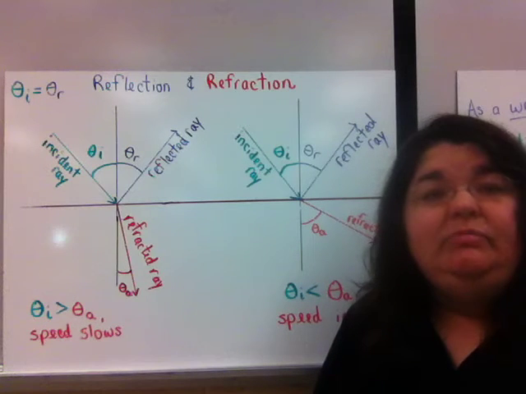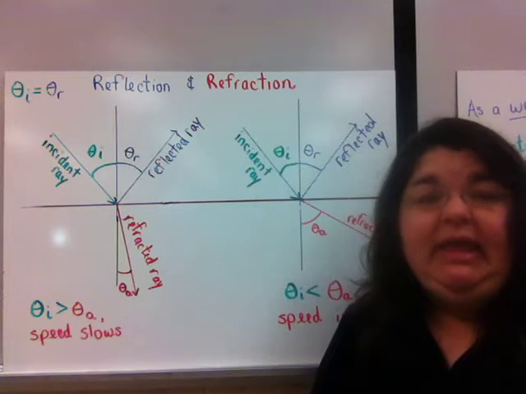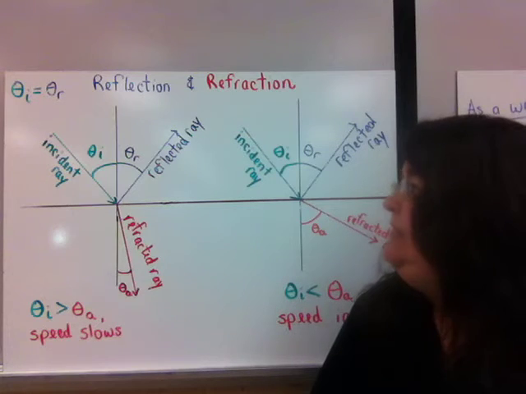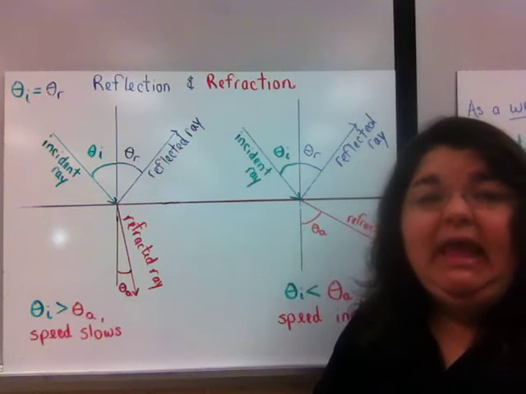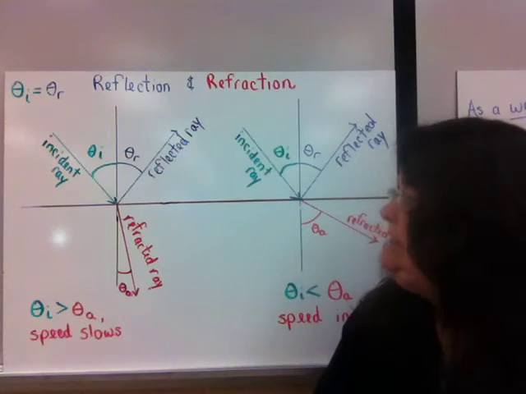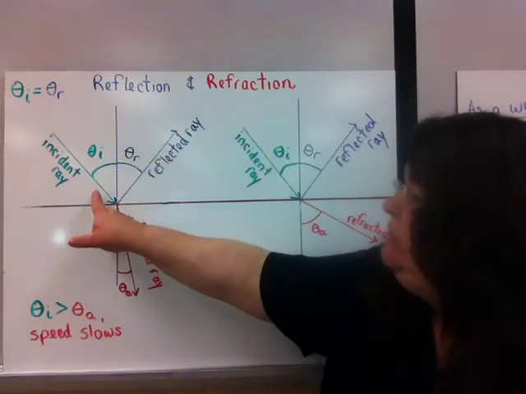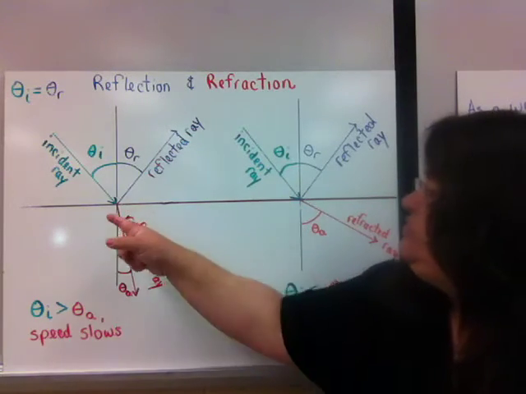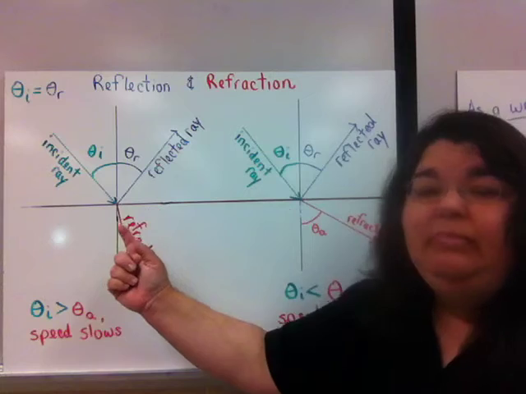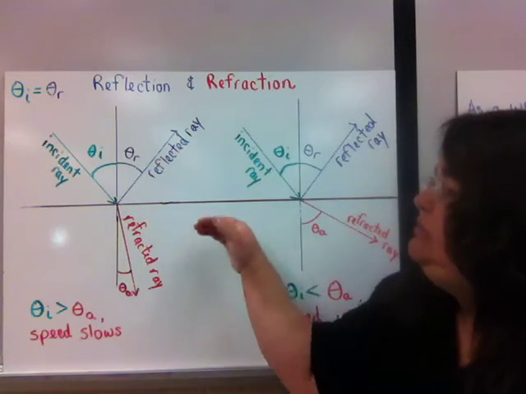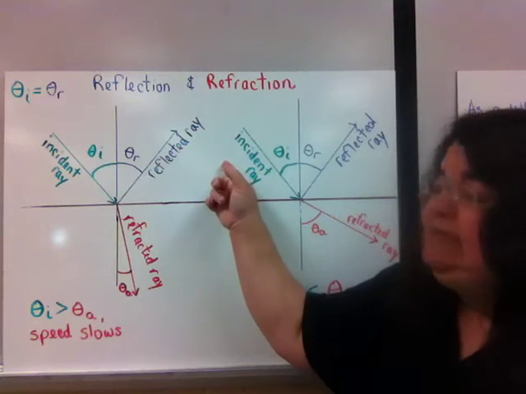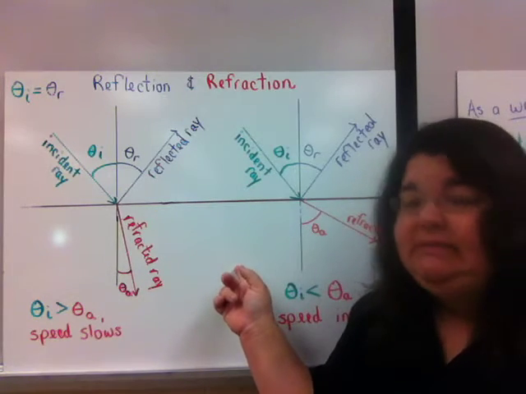Now I want to look in more detail at reflection and refraction. The first thing I want you to notice is that reflection always occurs at the same angle as the incident ray. So in the green I have the incident ray striking this brown boundary that marks the boundary between my two substances. So we could say this is air and this is glass.